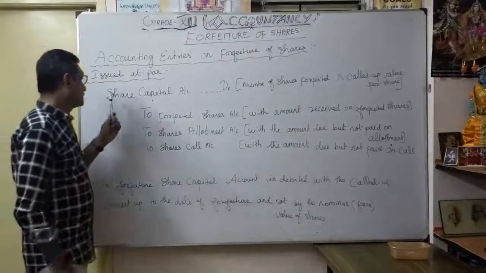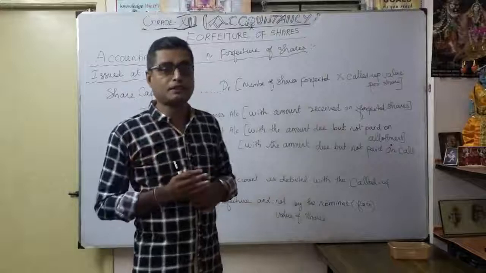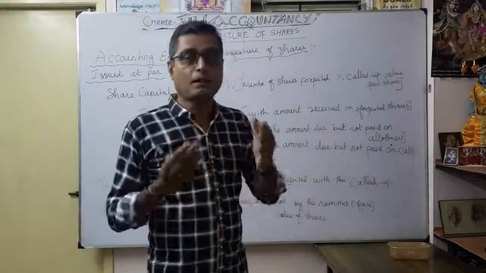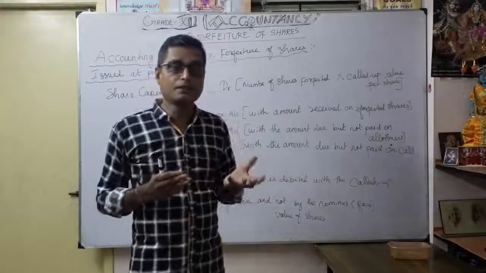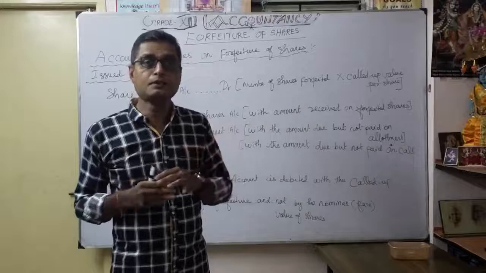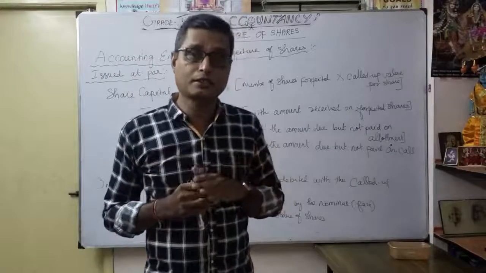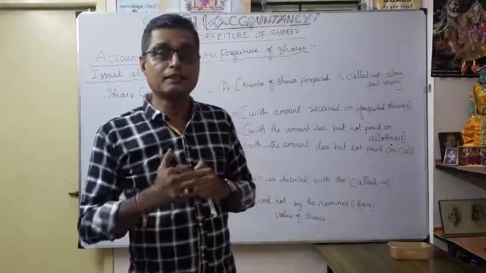See here, share capital account debit. Usually we credit the share capital account. Correct? For example, when you receive share application money, bank account debit to share application account. Thereafter, whatever is in share application, you transfer to share capital account. So the journal entry is share application account debit to share capital account. The share capital account is always credited. So here what will happen?